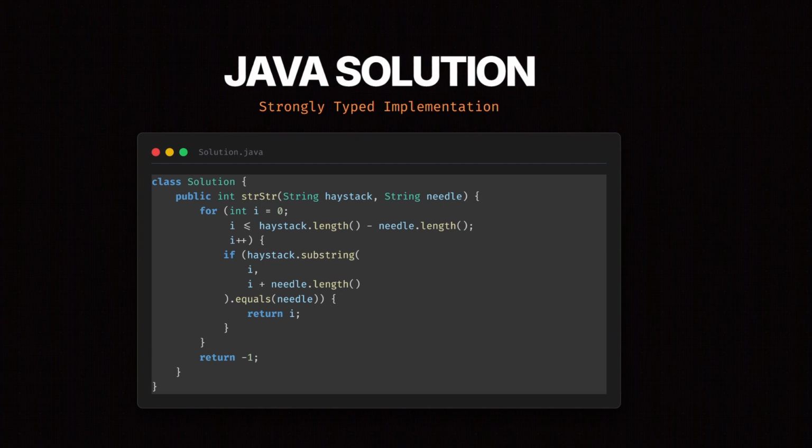Here is the Java implementation. Note the use of substring and equals methods. This tiny problem powers massive real-world systems.